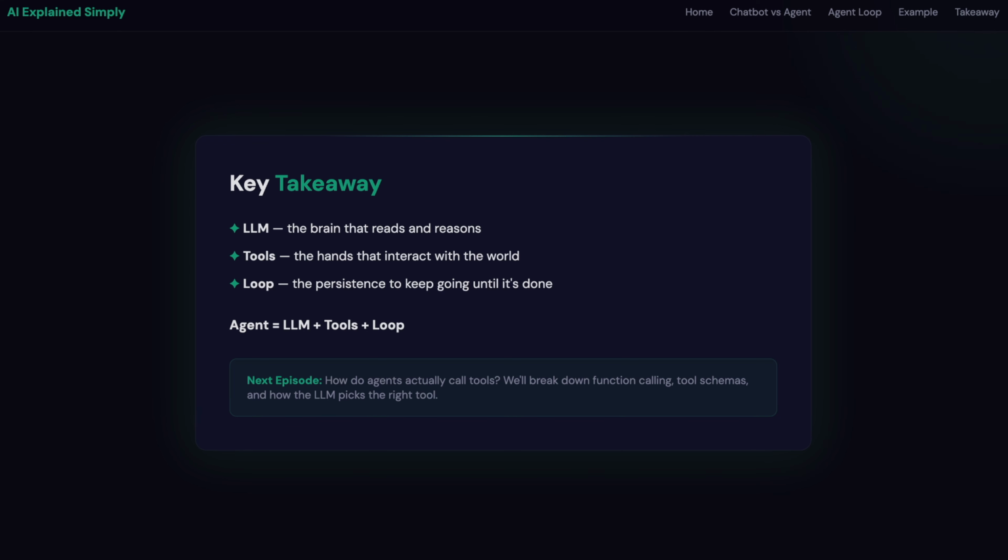You can scrape data from multiple websites if that's what your use case might require as well. And thirdly, a loop. That's the persistence. The agent keeps going step by step until the job is done. An agent is simply just LLM plus tools plus loops. That's it, and that's the whole thing.